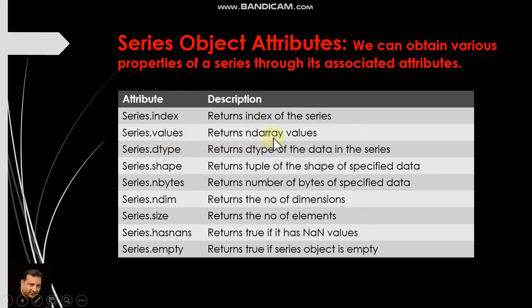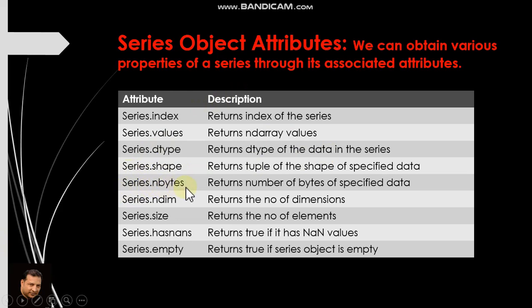Series.values returns the ndarray values. Series.dtype returns the data type of the data in that series. Series.shape, you know there are different types of shapes, tells the number of rows and columns in a particular series.